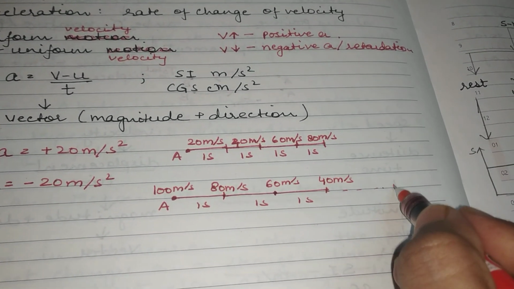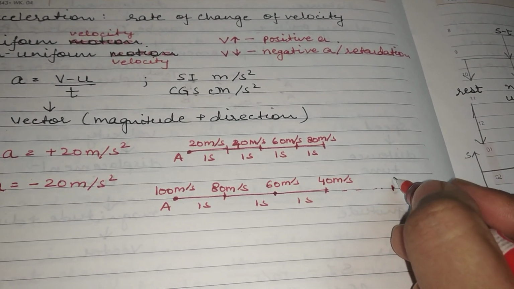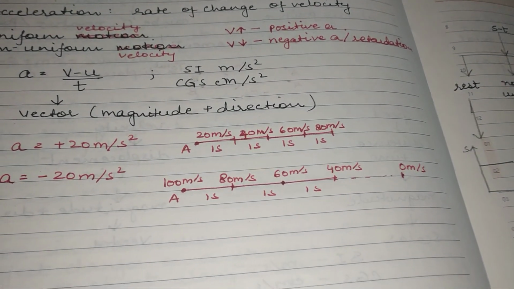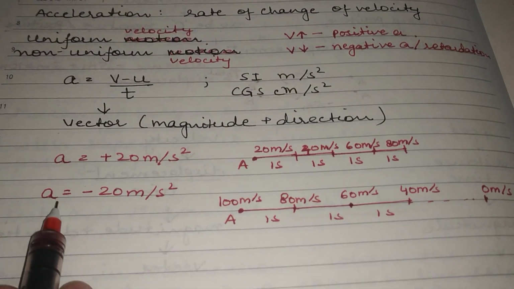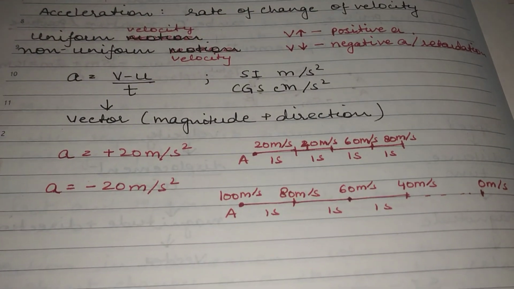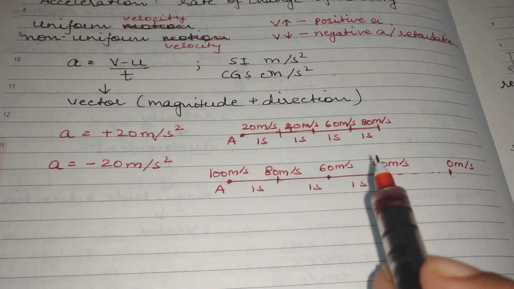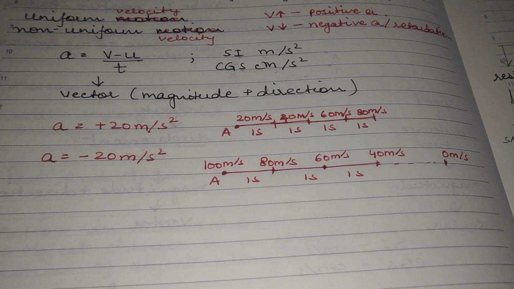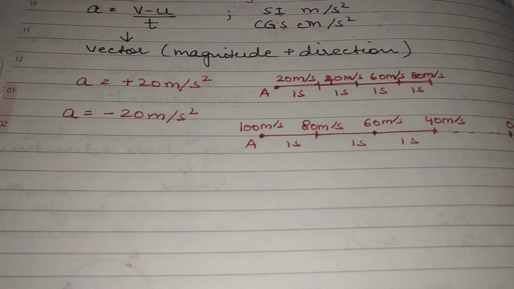And finally, after some time, the velocity will keep on decreasing and it will come to rest. That means the velocity will be 0 meter per second. This is the meaning of acceleration minus 20 meter per second square. That means after every 1 second, the velocity of the body is decreasing by 20. I hope I have made myself clear to you all, right?